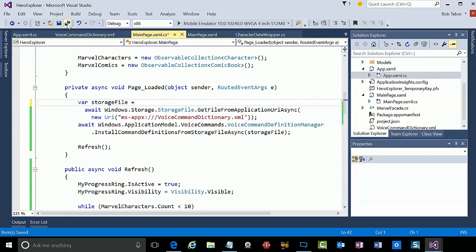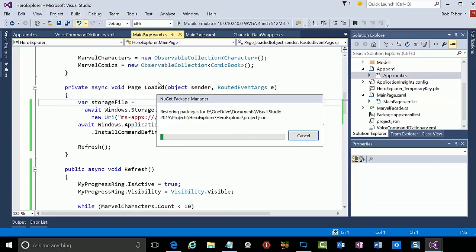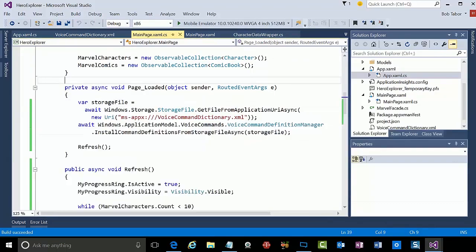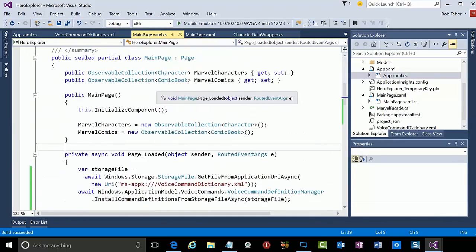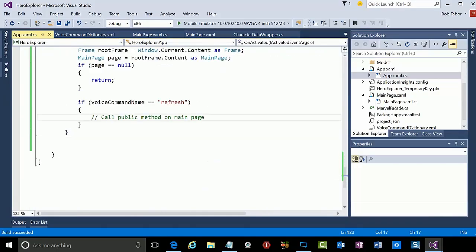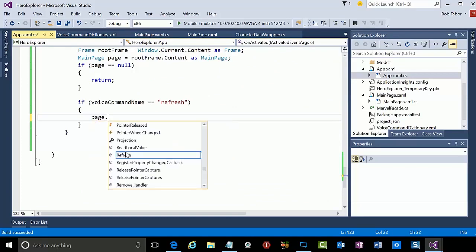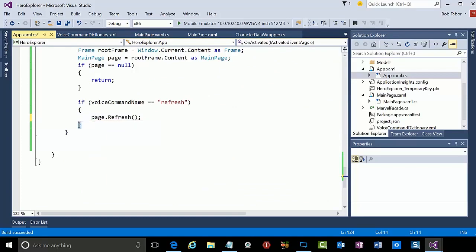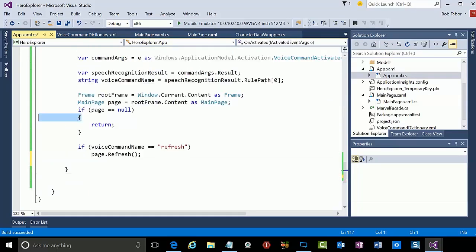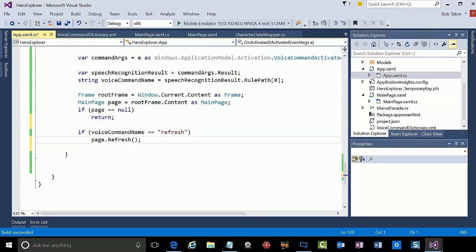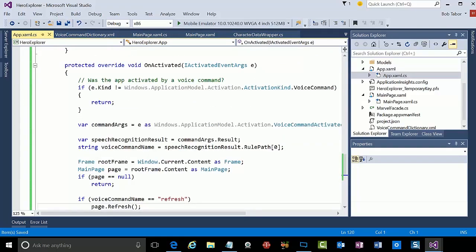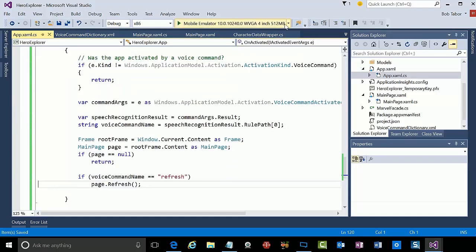Let's make sure it all compiles here. All right, hopefully I didn't forget a step. I think we're in good shape. Let's make sure. Oh, I need to go back here to the app.xaml.cs. That's right. And here I need to go page.Refresh. Yeah. I can just get rid of that and that as well. All right. In fact, well, for that matter, I can get rid of that and that too. Okay, great. So let me go ahead and give it a whirl and see what happens here. Let me go back to our local machine. Run the application.